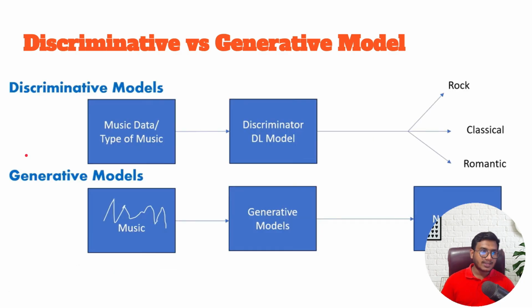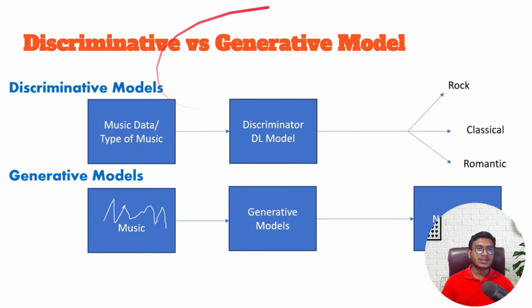See, I have kept another example here. Here we are using a discriminative model to classify the music type. You can see here we are giving different music: rock, classical, and romantic. So here your discriminator deep learning model will try to classify whether it's a rock music, a classical music, or a romantic music.